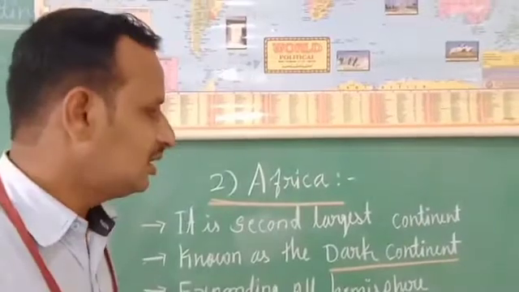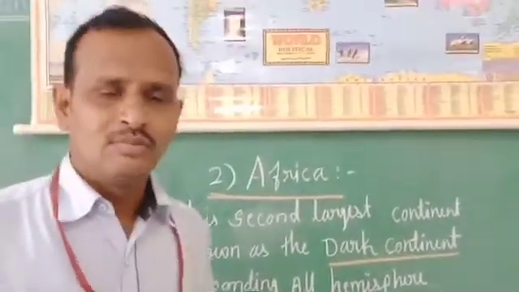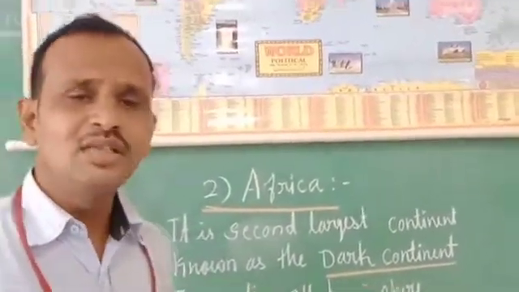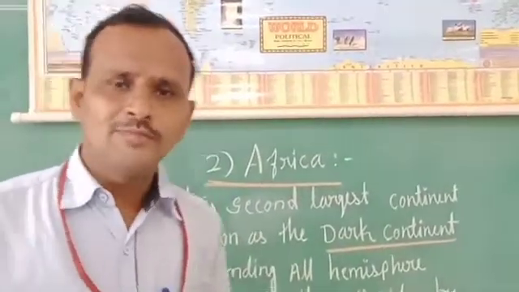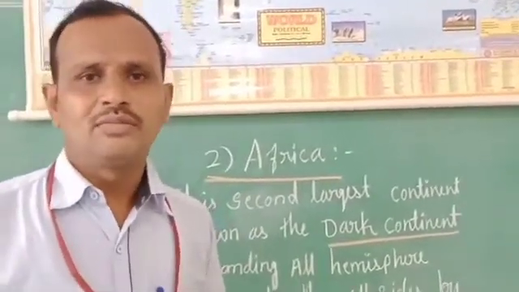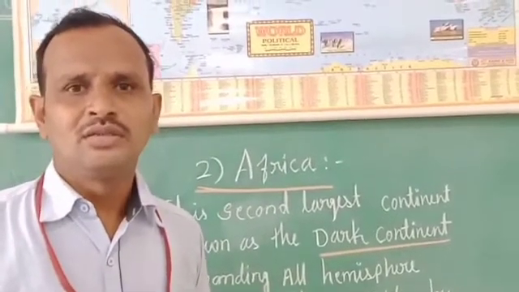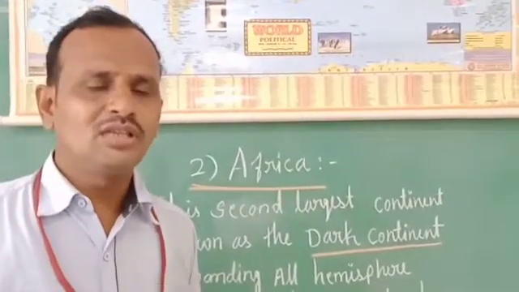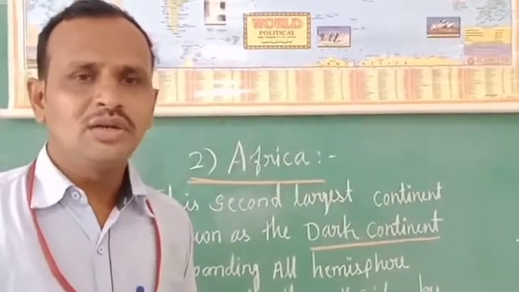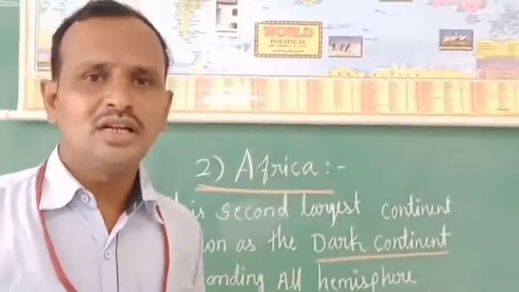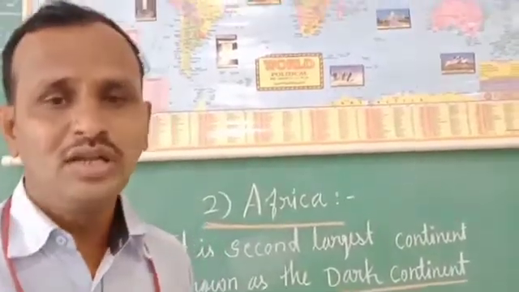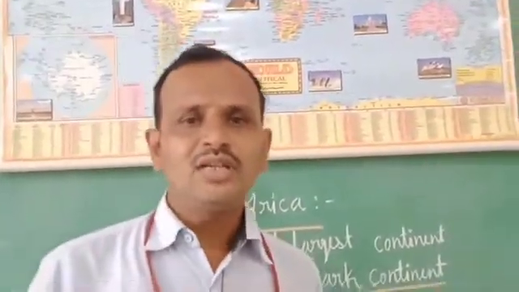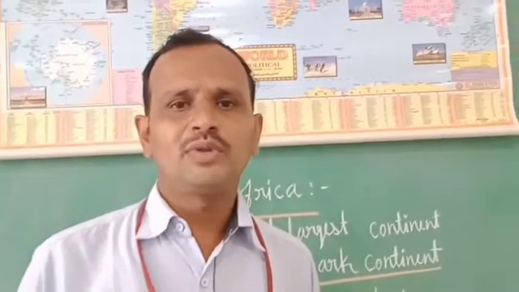Why is it called a dark continent, children? Because it remained unexplored for a long period by the explorers, and the Sahara Desert of this continent acted as a natural barrier for European explorers.